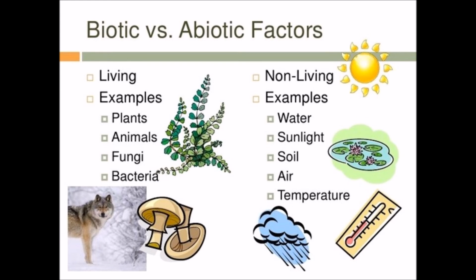An ecosystem can be small or large. In a small ecosystem, we have things like plants in a plot, an aquarium, a tree, or an orchid in a tree. In a large ecosystem, we have rivers, lakes, and forests. Those are some examples. These are examples of biotic and abiotic factors. Living examples are plants, animals, fungi, and bacteria. On the other hand, non-living examples are water, sunlight, soil, air, and temperature.